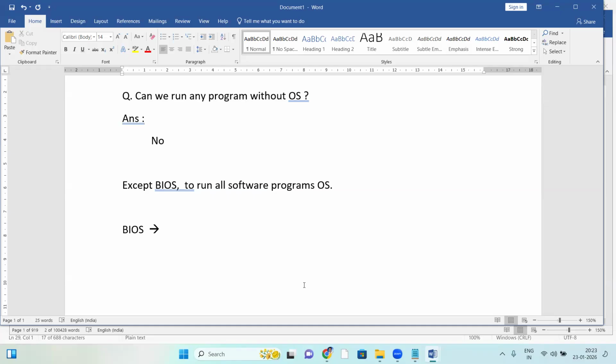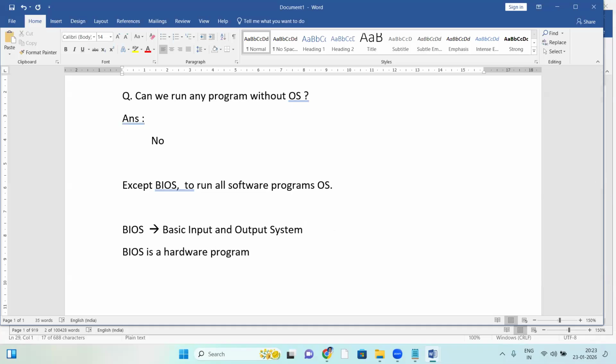BIOS stands for Basic Input Output System. So what is BIOS here? BIOS is a hardware program.